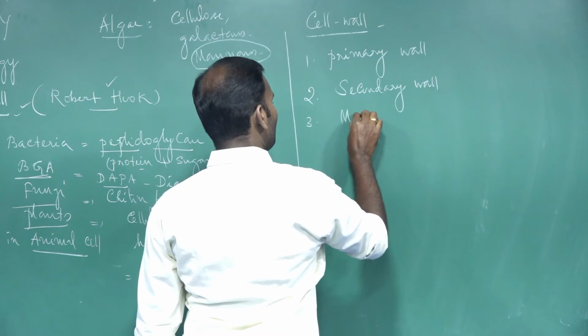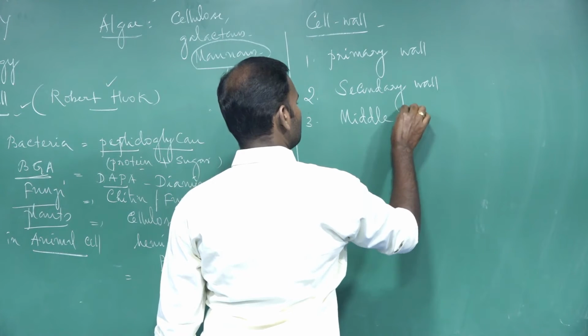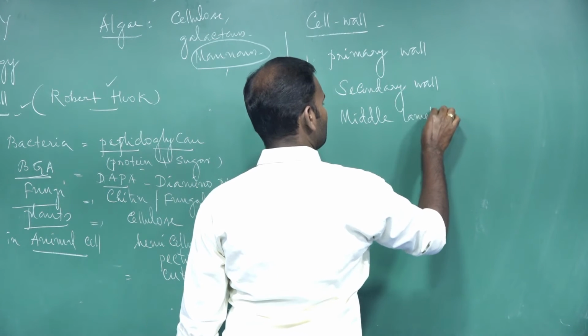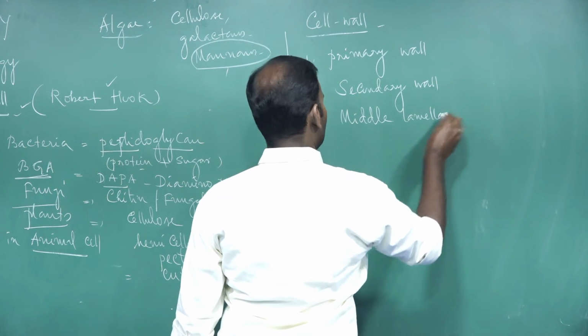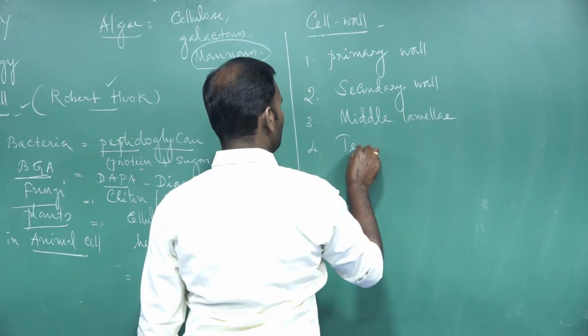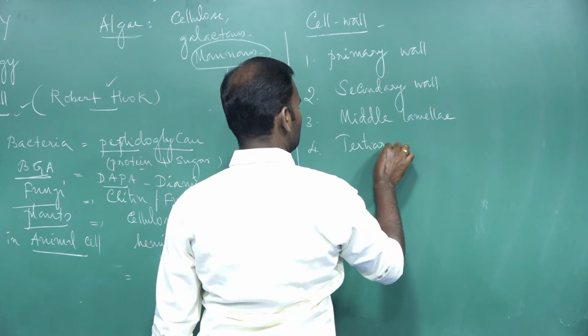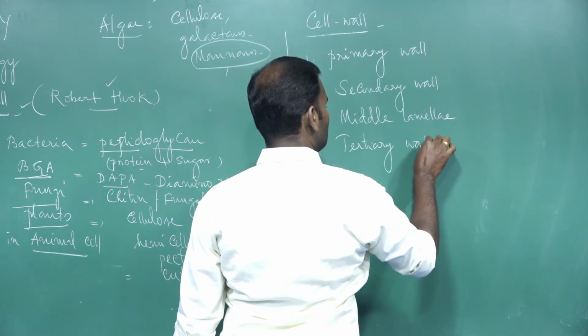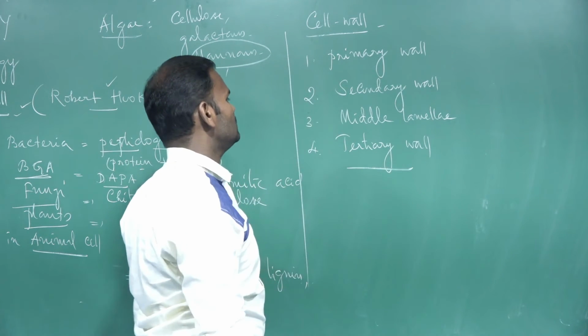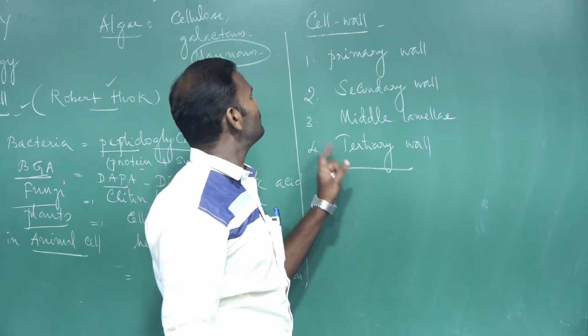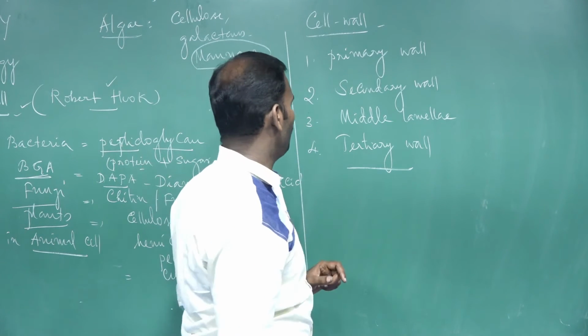Third, the middle lamellae. Then the fourth one is the tertiary wall. So these are the various distinct layers present in the cell wall. I will explain them one by one.